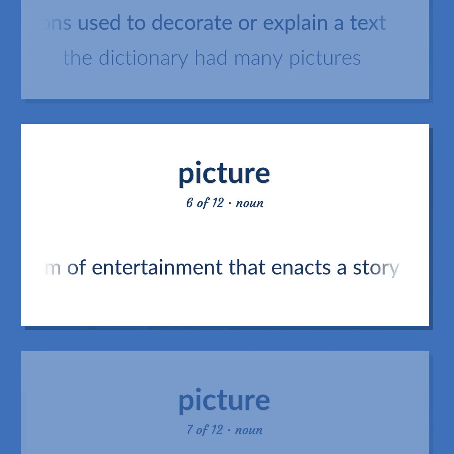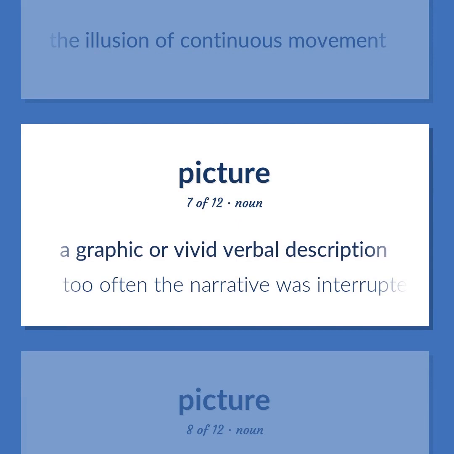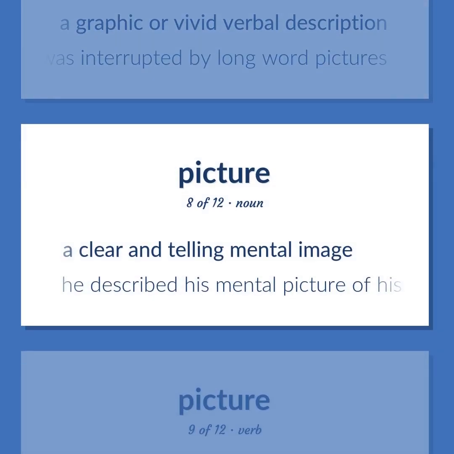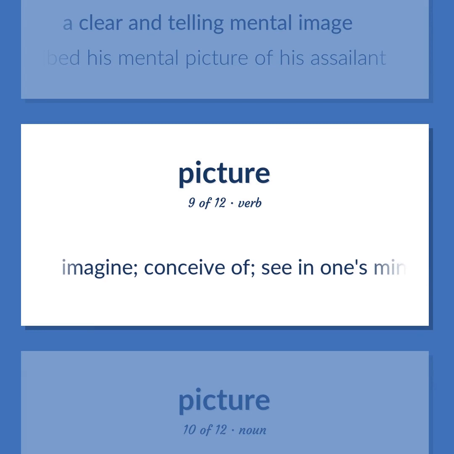A form of entertainment that enacts a story by sound and a sequence of images giving the illusion of continuous movement. A graphic or vivid verbal description. Too often the narrative was interrupted by long word pictures. A clear and telling mental image. He described his mental picture of his assailant. Imagine, conceive of, see in one's mind.